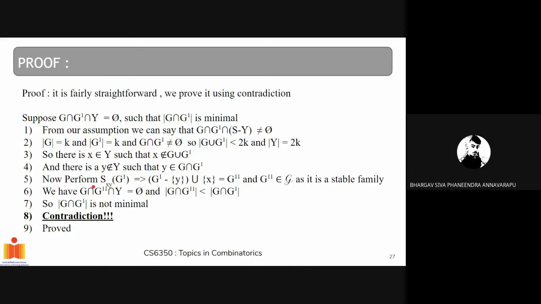So now we will perform an operation S_xy on G prime. So x and y are the x and y we defined over here. What happens after the transformation is G prime minus y union x, which is some G double prime. So it also belongs to our family G, as G is a stable family, and any exchange operations won't change the family. And we get that G intersection G double prime intersection Y is equal to empty set.